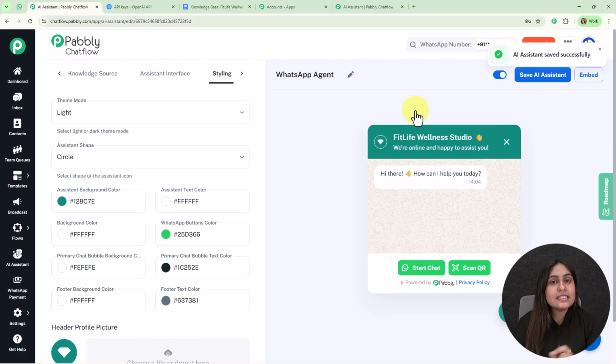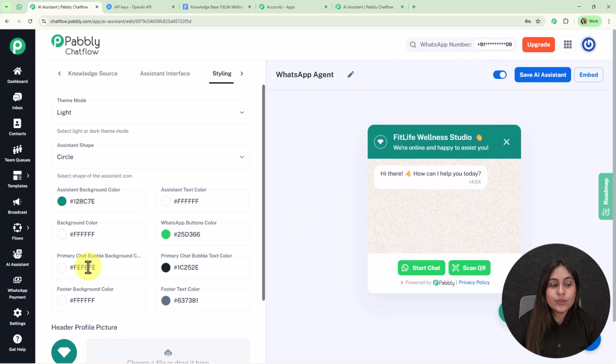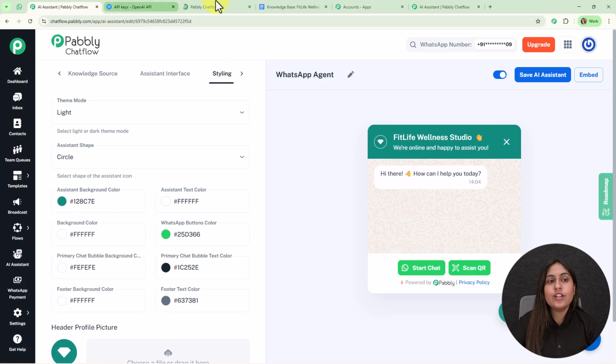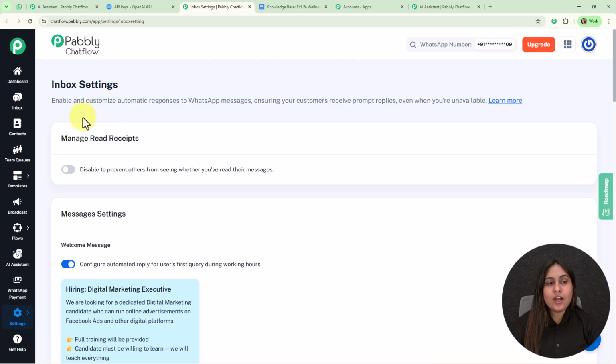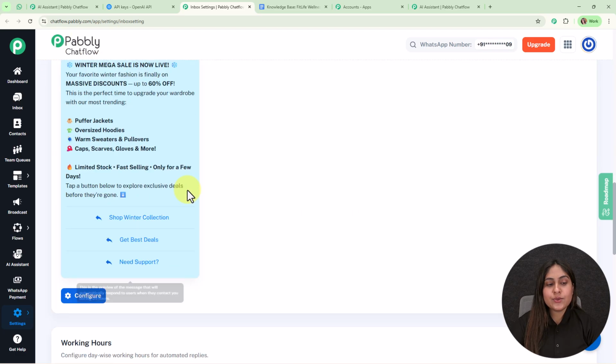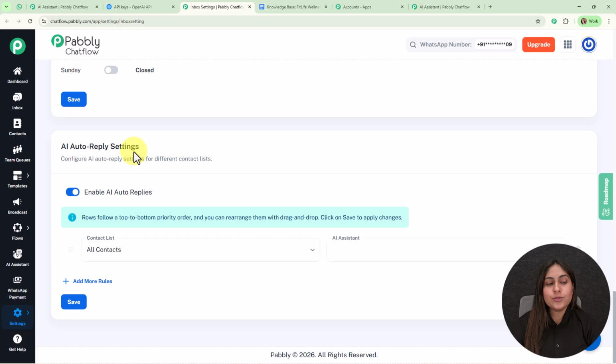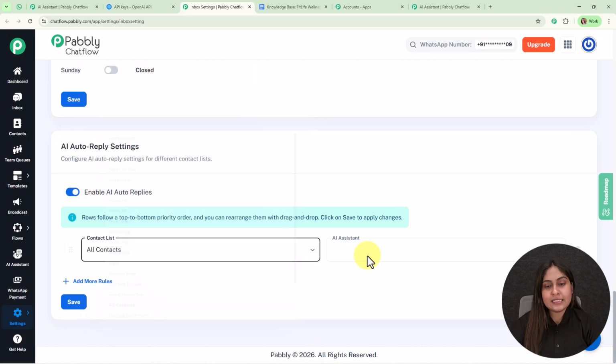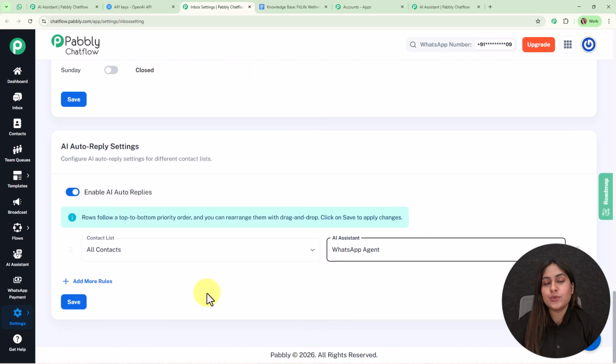So to assign the assistant to your WhatsApp chats in bulk, you need to select the settings option, and from here you need to access inbox settings. For now, I'm going to open it in a new tab. Alright, now here is inbox settings. You need to scroll it a little down, and in the last you can see the option of AI auto reply settings. From here you need to enable the AI auto replies, then select the contact list to whom you want to assign the assistant and select the assistant that you want to assign. Then click on the save button, and automatically your assistant will be assigned to all those contacts who lie under this contact list. This is how you can assign the assistant to your bulk contacts.